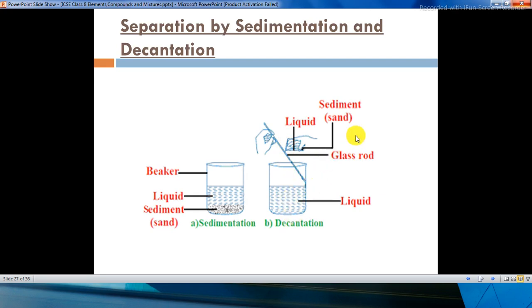And how to do this process? You have to slowly pass on the clear liquid in this beaker with the help of a glass straw, and the sediment will remain in the beaker. Sediment can be anything. Here it is mentioned sand, but if it is a muddy liquid, the muddy parts or the insoluble impurities will remain in the first beaker and the clear water will be passed on to the other beaker.